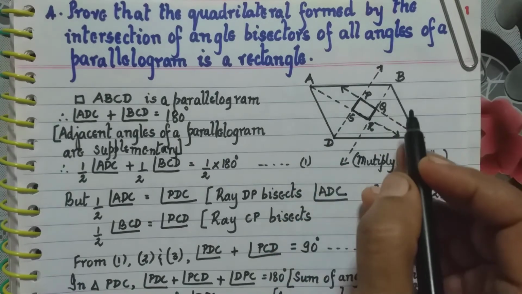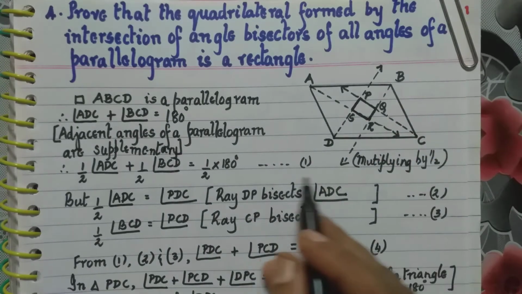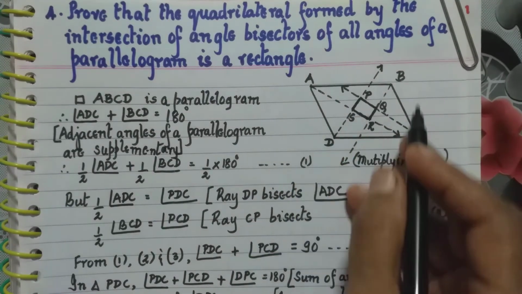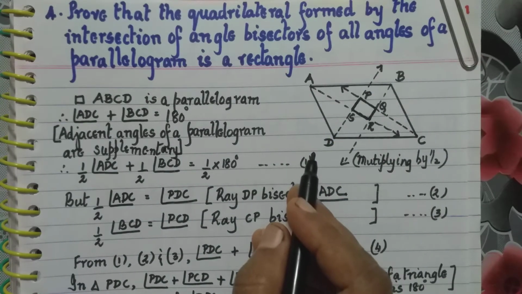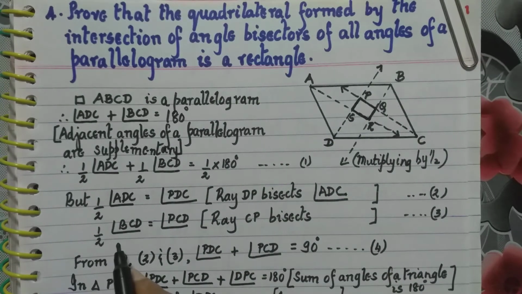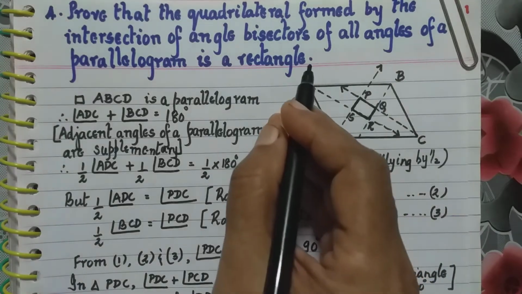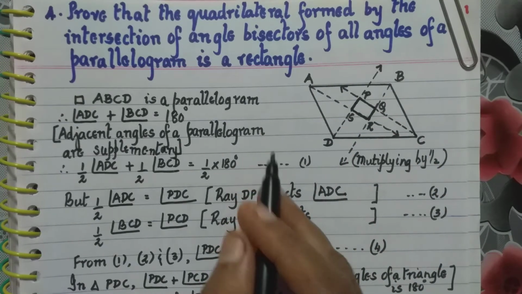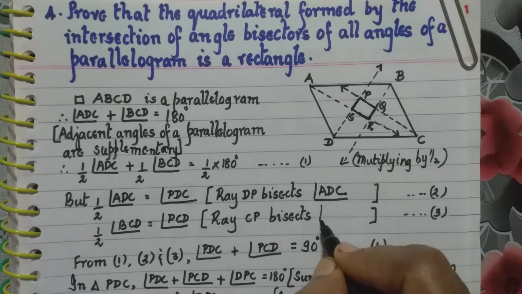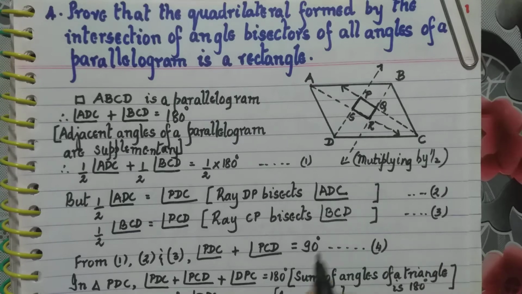Same way here, we have angle BCD, and half angle BCD is also angle PCD. So half angle BCD is equal to angle PCD, because ray CP bisects angle BCD.